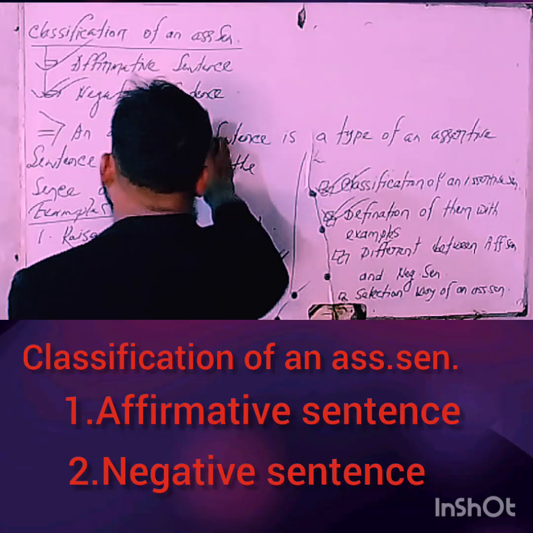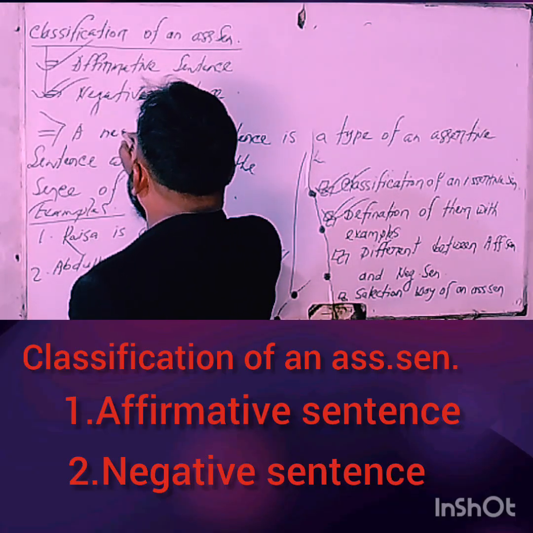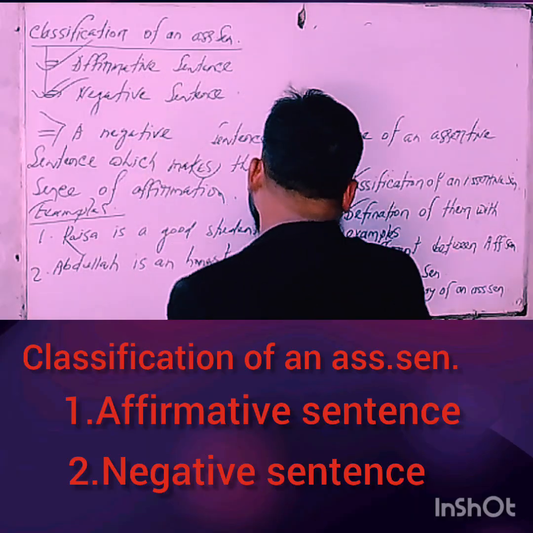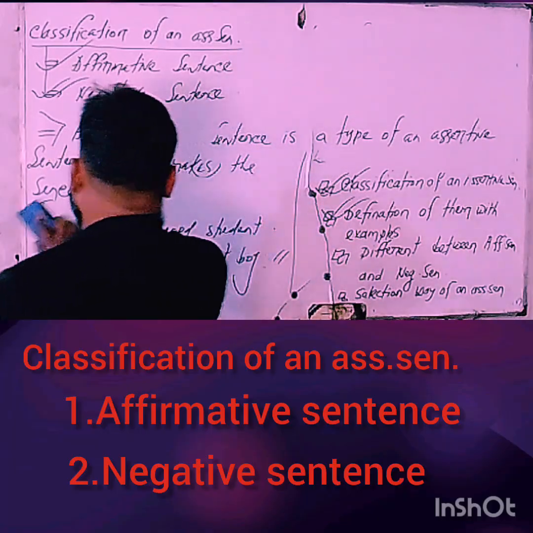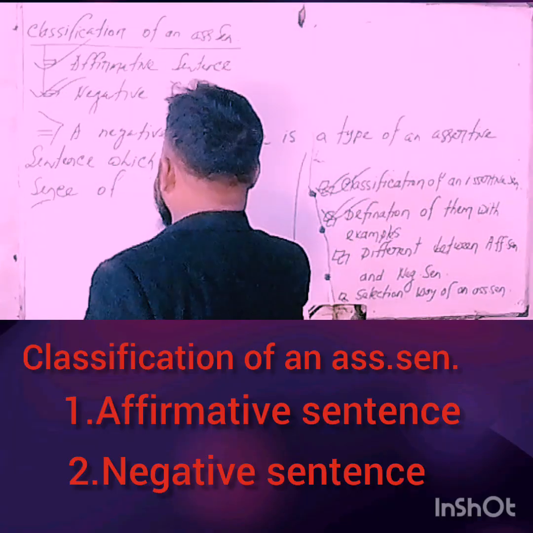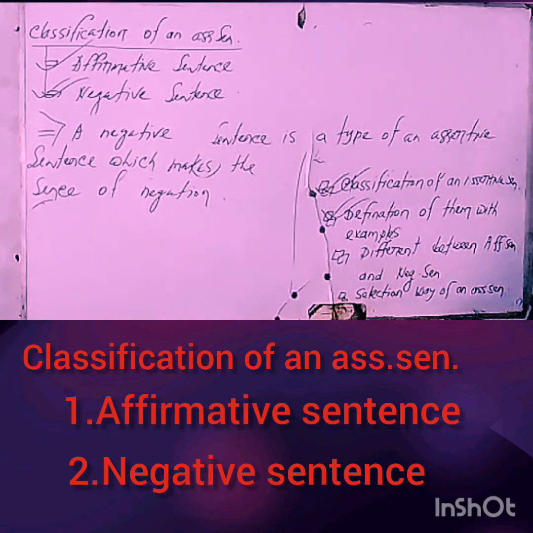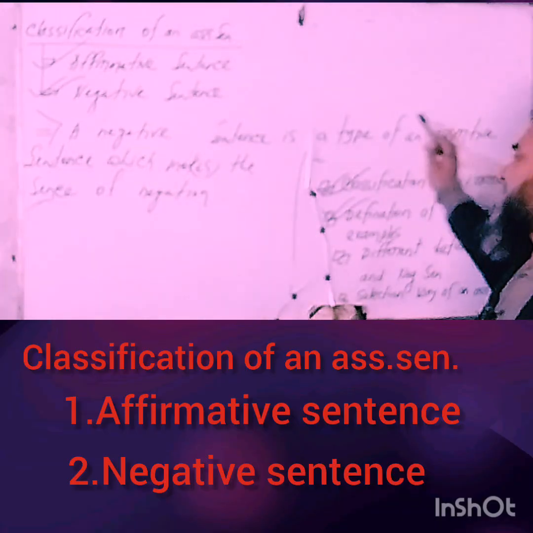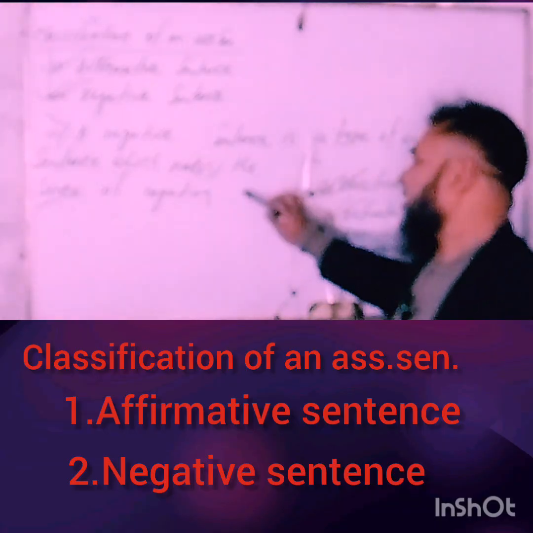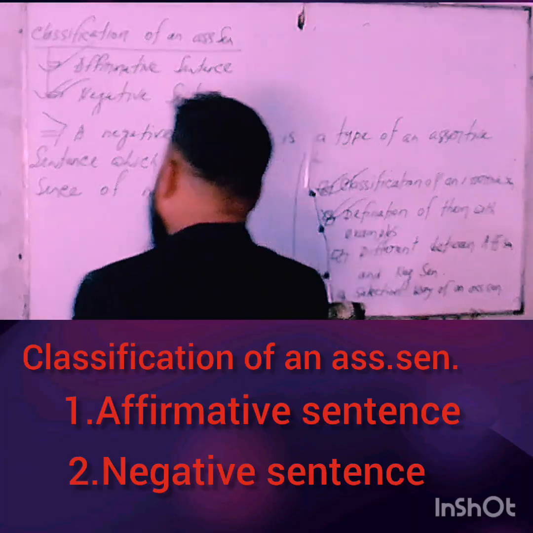If we want to define a negative sentence, we can say that a negative sentence is a type of assertive sentence which makes the sense of negation. Okay, my dear learners, have you understood clearly? If you want to define a negative sentence, you can say that a negative sentence is a type of assertive sentence which makes the sense of negation.